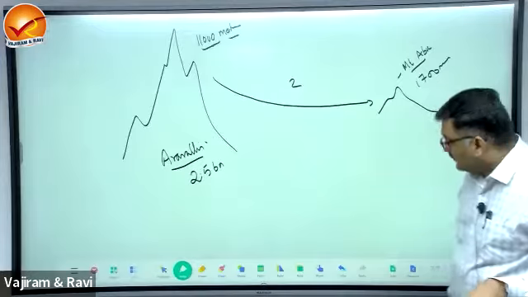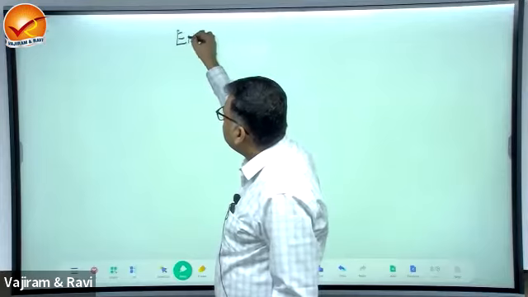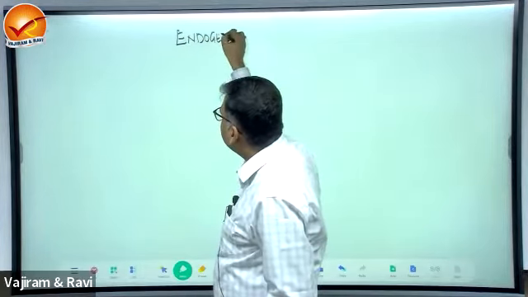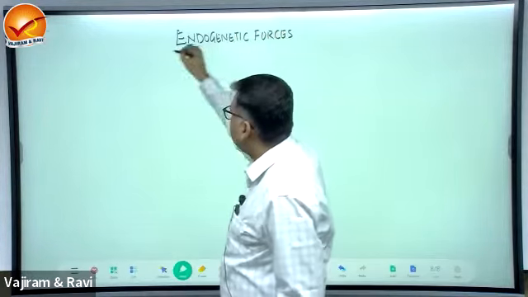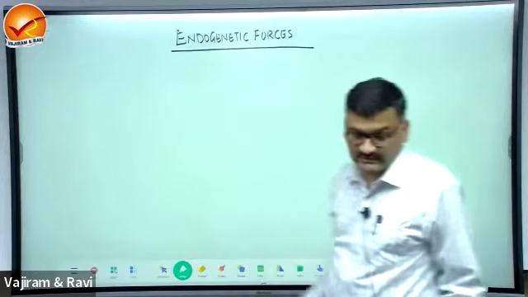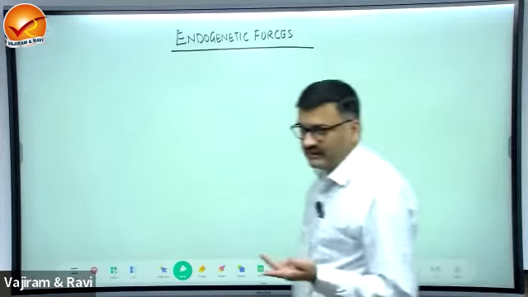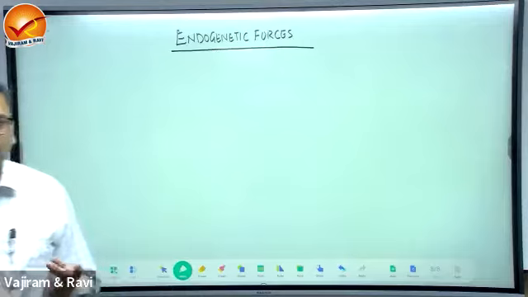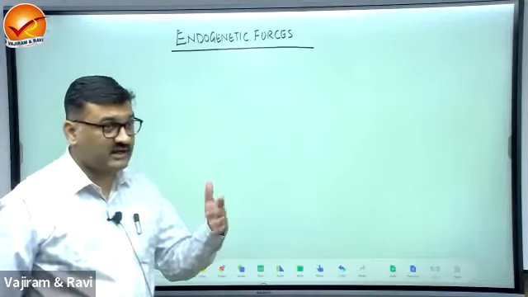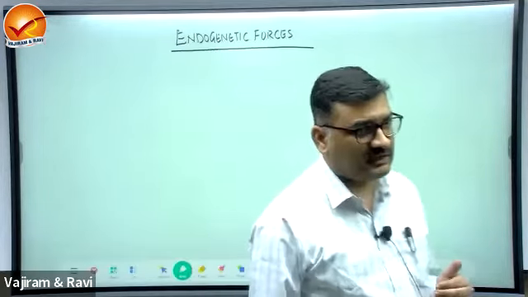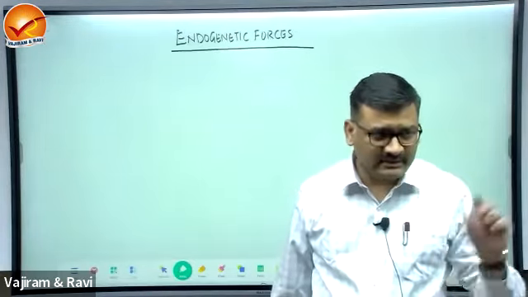Okay. Now, let us see the endogenetic forces first. From here it is important for objective questions. Previous for statements. So, two principles we have learned in geomorphology. What is that? Landform is a function of structure, process, and time. So in optional, it is known as a trio. This was given by a geomorphologist, William Morris Davis. That is, names are not important in GS, but remember, this is a principle.